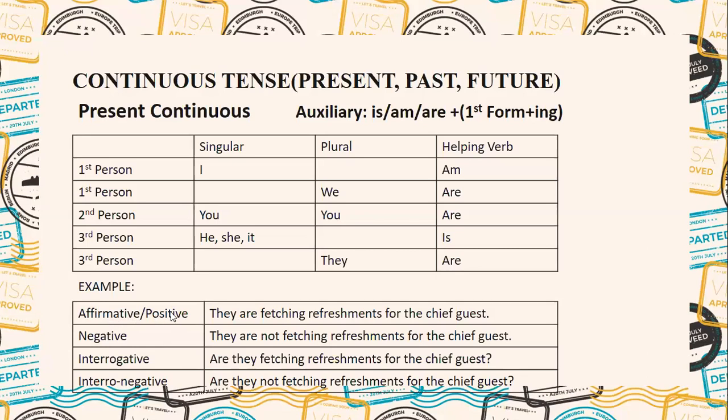Affirmative, positive: you can say the positive sentence and the affirmative sentence. They are fetching refreshments for the chief guest. Negative sentence: they are not fetching refreshments for the chief guest. Interrogative sentence: are they fetching refreshments for the chief guest? And there is the question mark. Interrogative: are they not fetching refreshments for the chief guest? This is the question mark.